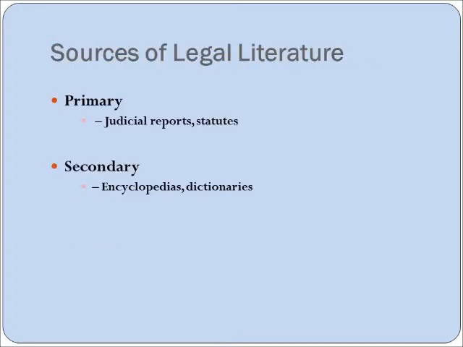Two of the primary sources we will use are the Supreme Court decisions, which are found in the United States Reports, and the statutes, which are laws passed by the legislatures, found in the United States Code. Then we move on to the secondary sources. They comprise encyclopedias and dictionaries. These secondary sources are unofficial sources that provide comprehensive summaries of legal subjects that will aid you in researching a topic that you have little knowledge about.